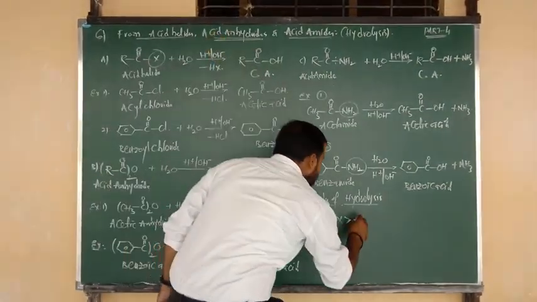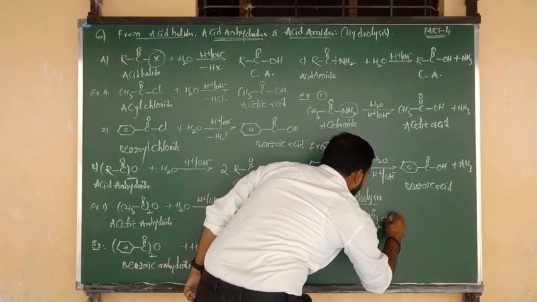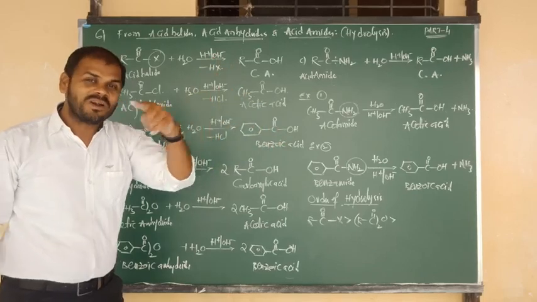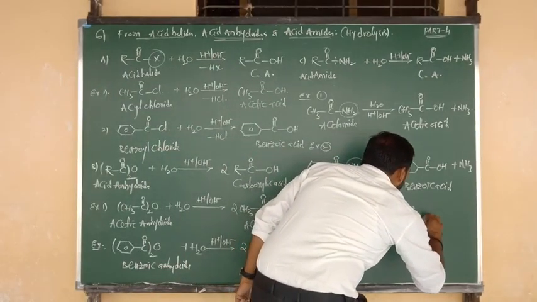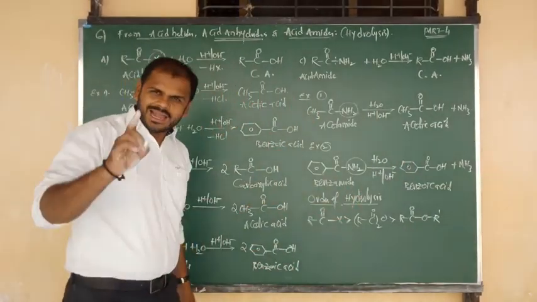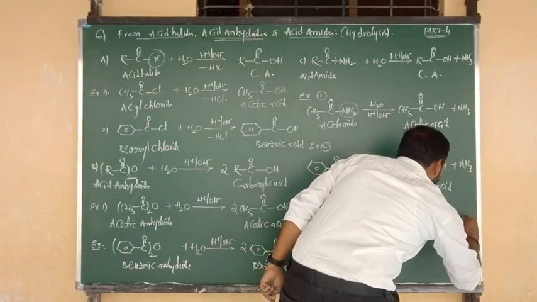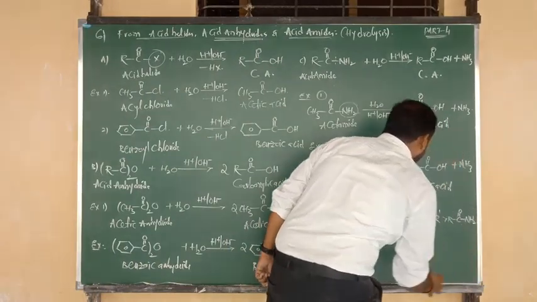Next one is acid anhydride, R bonded to C double bond O, taken twice O. One more compound, ester. What is the formula of ester? R bonded to C double bond O, C double bond O bonded to R. Ester. And last and final, acid amide. The formula of acid amide is R bonded to C double bond O, C double bond O bonded to NH2.